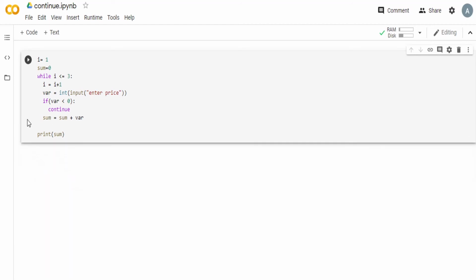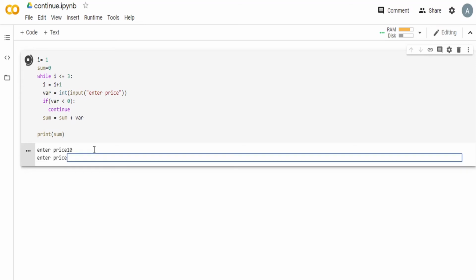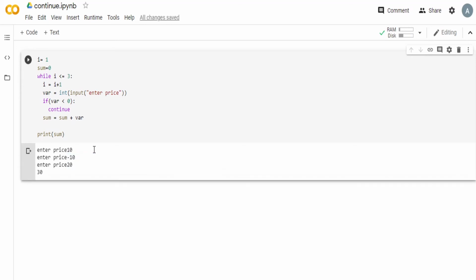Now let's try and enter a negative value and see what happens. Suppose the first value is 10, but the next is minus 10, another is 20. So you see it skipped over this iteration. It did not add this. So only the positive ones were added. So 20 plus 10, only 30. So the loop inside ran only twice because the user entered a wrong value.